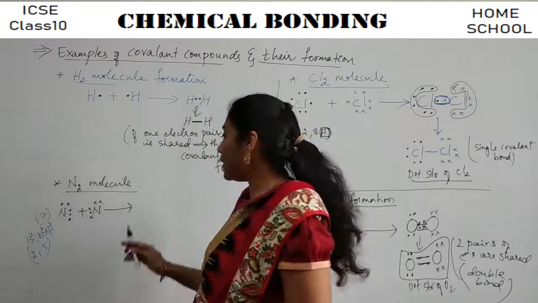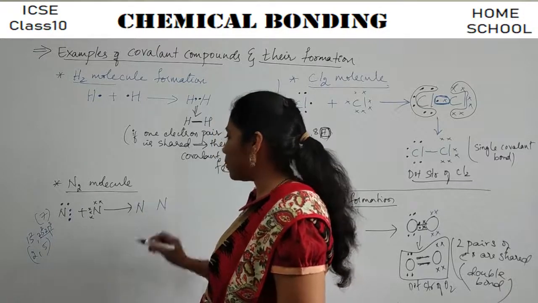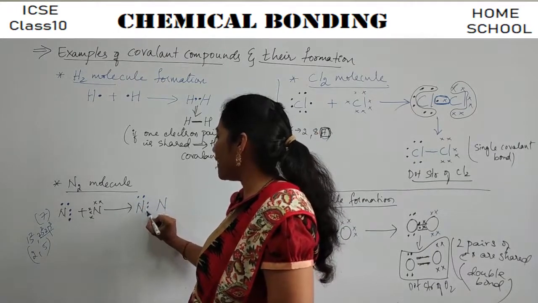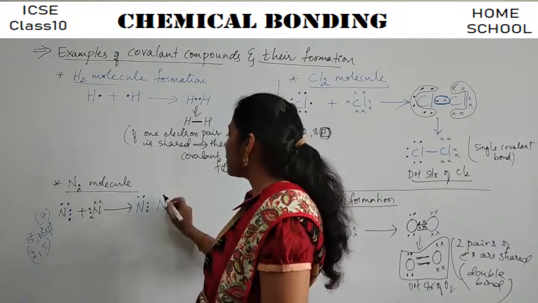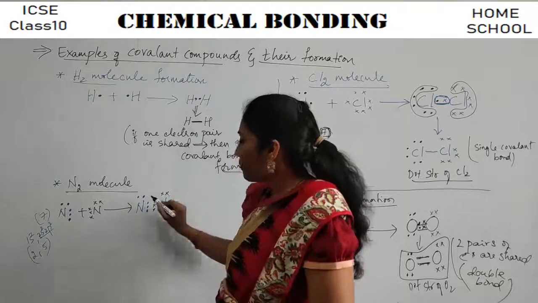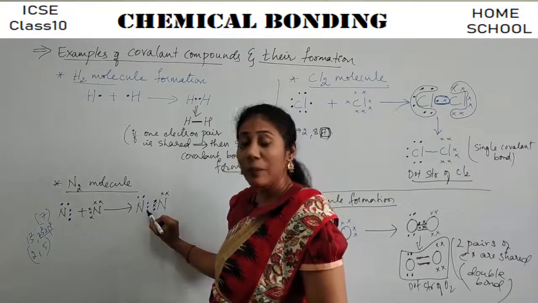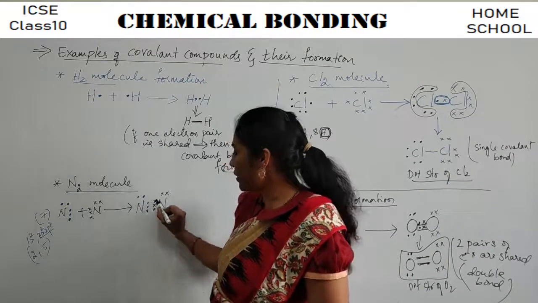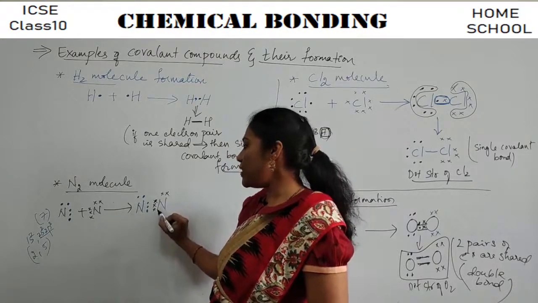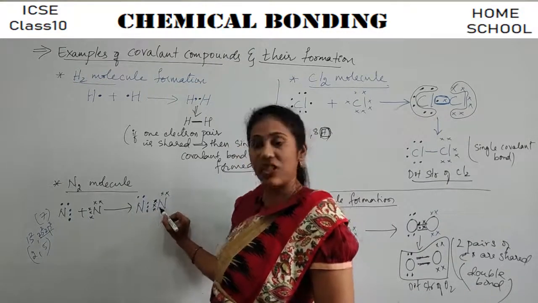Now, when the two nitrogens come closer, what happens? The two nitrogens are coming closer. So electrons of this nitrogen and electrons of this nitrogen. See, imagine this nitrogen already has 5 electrons with it. How many more does it require to get stability? 3 more. So these are the 3 electrons it may take, right? Same way with this nitrogen, it already has 5 electrons. How many more does it require? 3. So these are the 3 electrons that are shared, right?